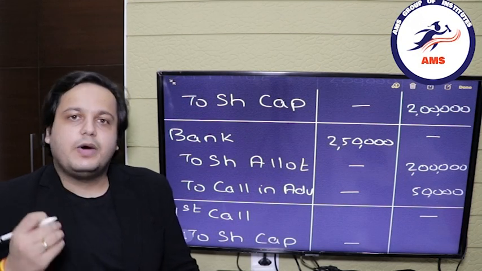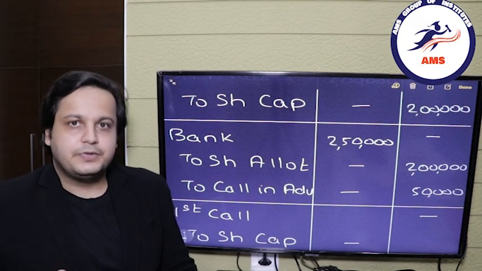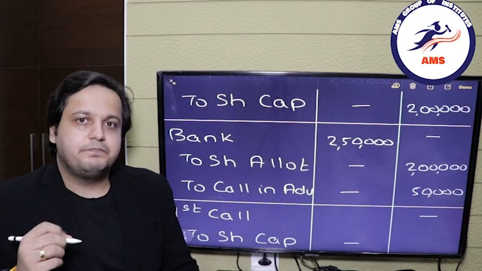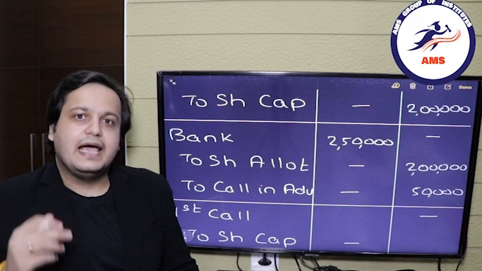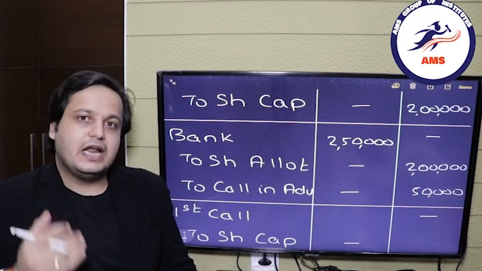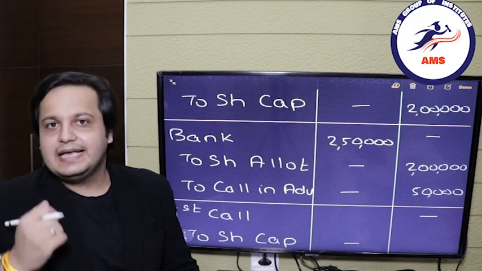Now you might ask, why are we crediting this amount? Since call in advance is an advance income, it is a liability of the firm and liabilities always have a credit balance. Now we'll move forward with the first call and the second call.